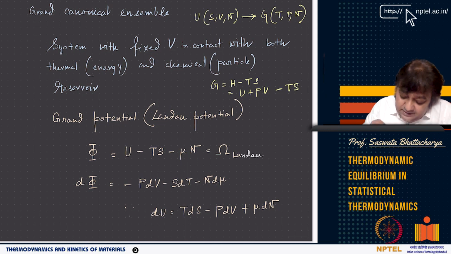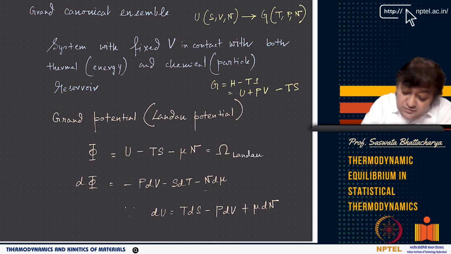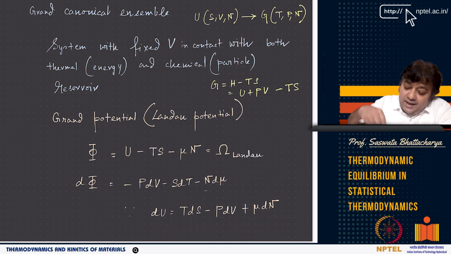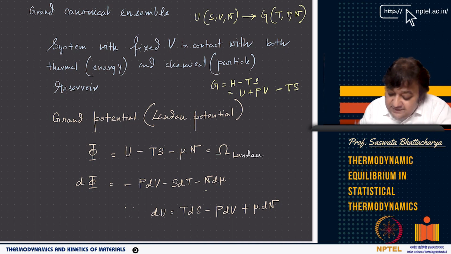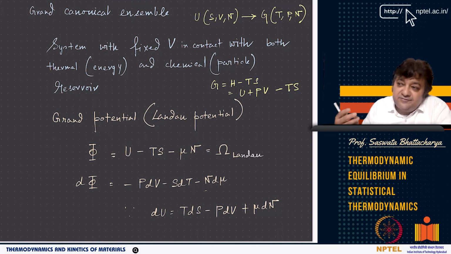Now similarly, I can write a grand potential where I am replacing N by its conjugate variable, which is mu. So phi is U minus TS minus mu N, which is also given by the Landau free energy omega. So d phi is minus P dV minus S dT minus N d mu. Note that it is minus N d mu, where dU is T dS minus P dV plus mu dN. So again, phi is a Legendre transform of U, where N is replaced by its slope, which is mu: del U del N, if we fix S and V, is mu.